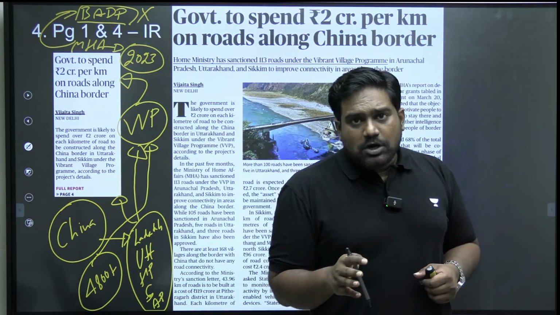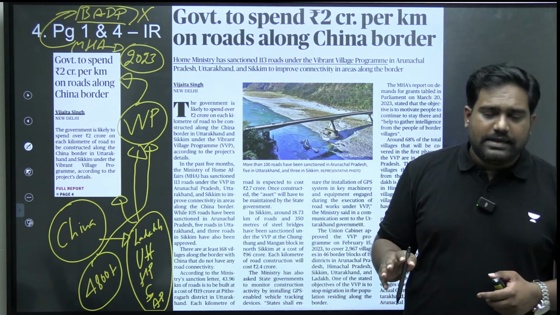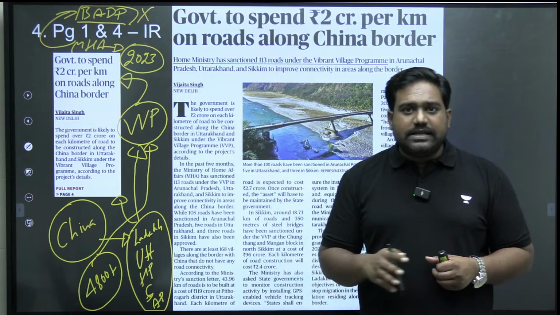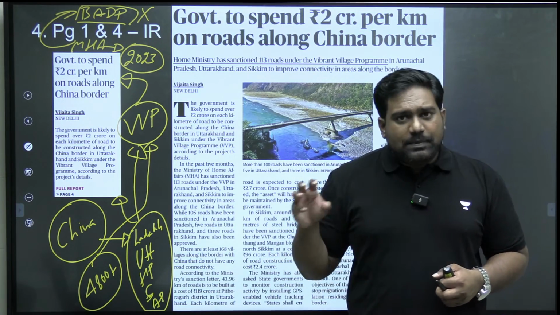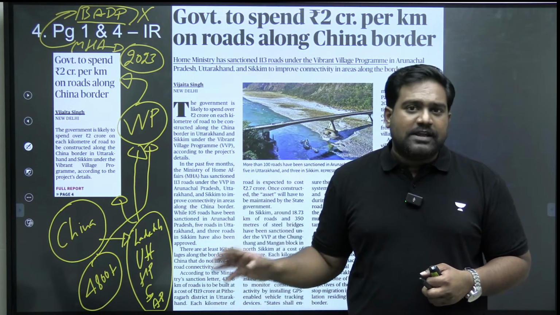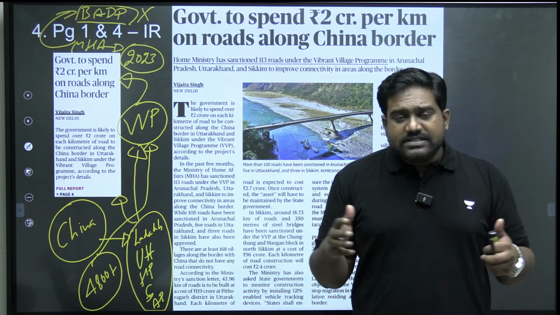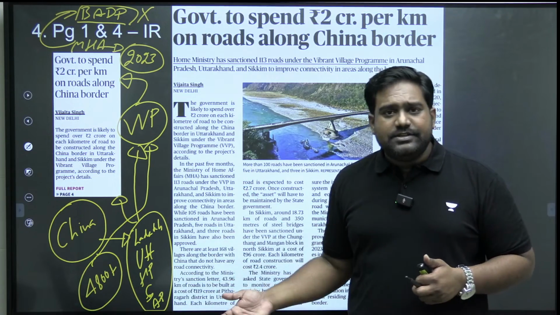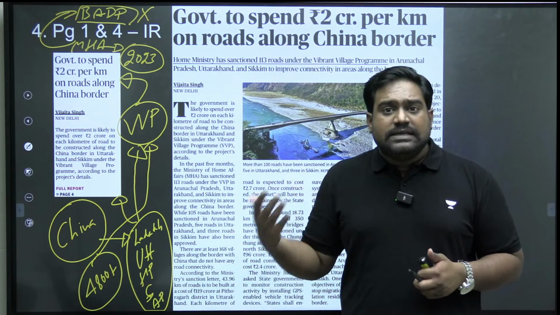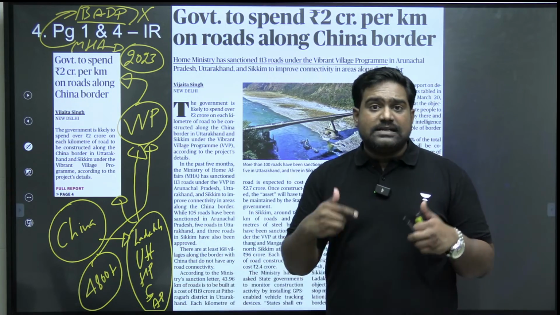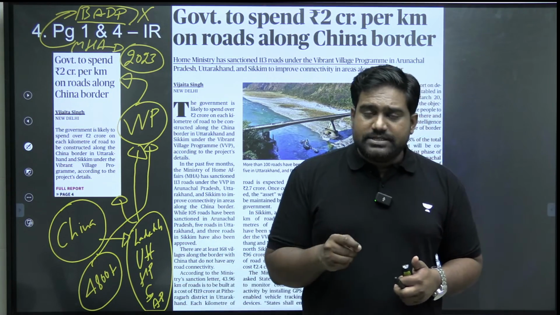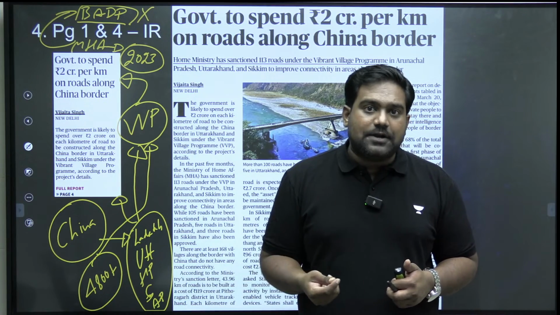Because if you neglect the border areas, if you don't provide roads, electricity, jobs, education and healthcare, the people's quality of life, standard of life will be affected. Also in these remote border areas, there are many challenges because of the terrain, the weather, the disasters, etc. So if the government doesn't reach out to the border population and doesn't take care of them, there are chances the border population might turn against the country.